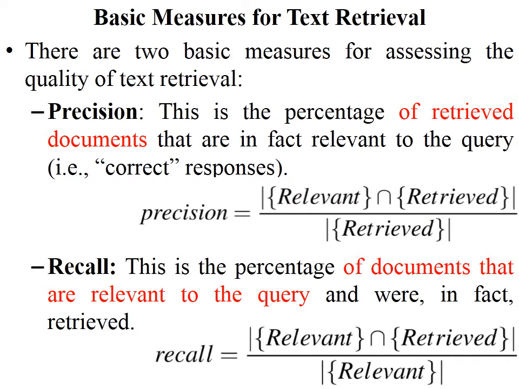So these are some of the basic measures of a text retrieval system. It consists of two basic measures: precision and recall. Precision is the percentage of retrieved documents that are relevant to the query. Recall is the percentage of relevant documents that were retrieved. So precision can be found by relevant and retrieved divided by retrieved documents, and in the case of recall, it is relevant and retrieved divided by relevant documents.